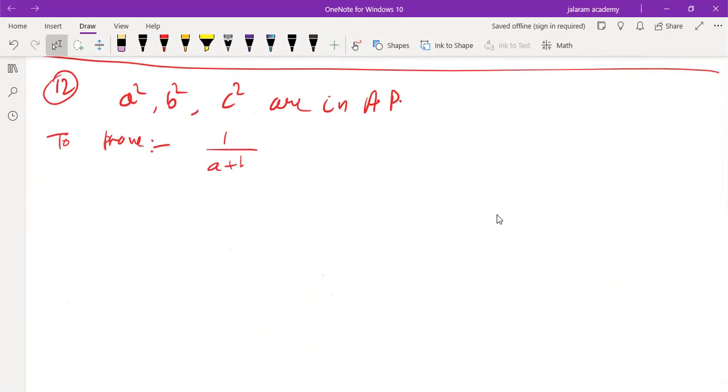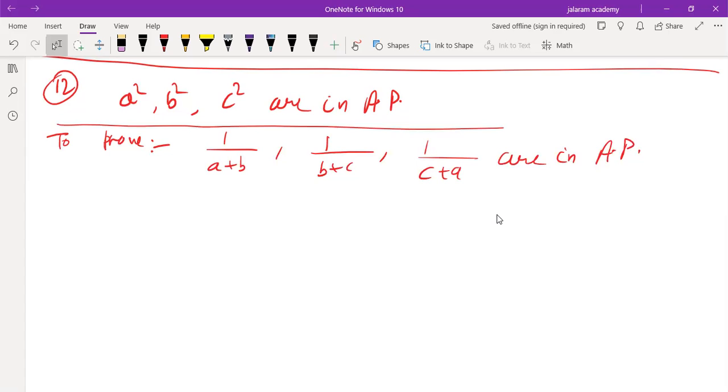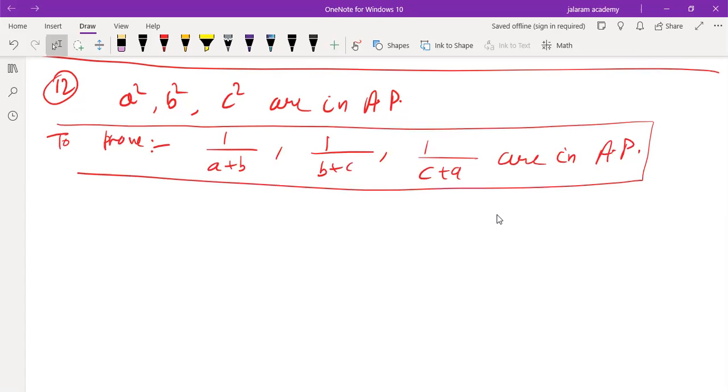So how to prove? If a square, b square, c square are in AP, then a+b, b+c, c+a are in AP. So first of all, we have to do some rough work.